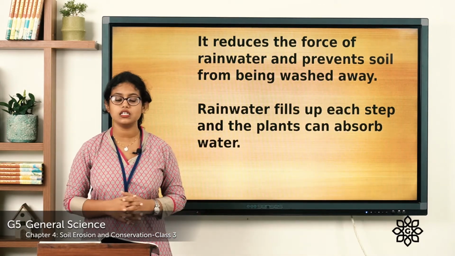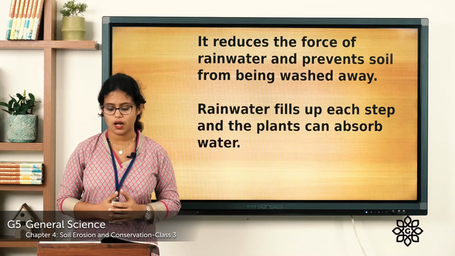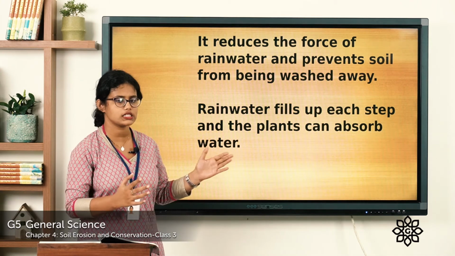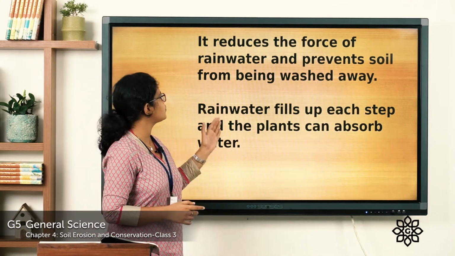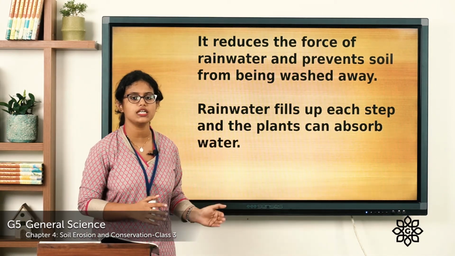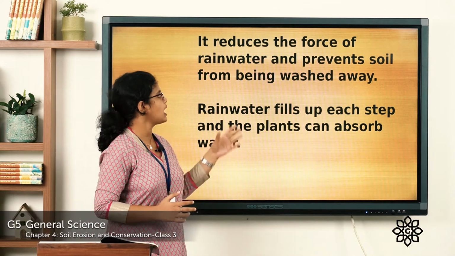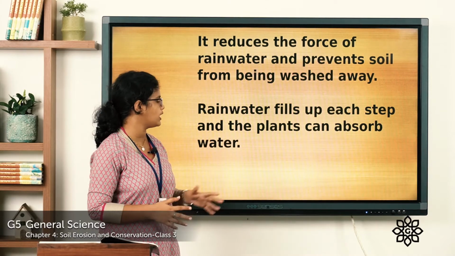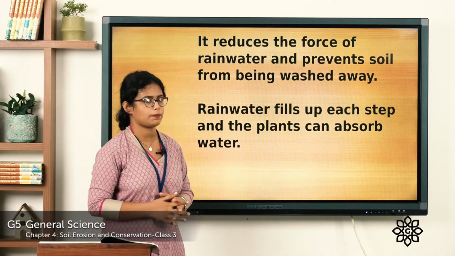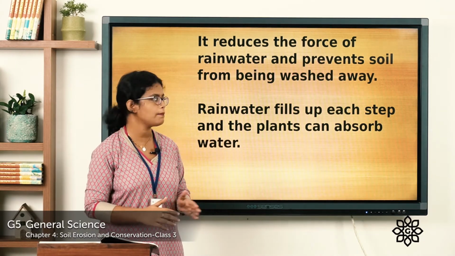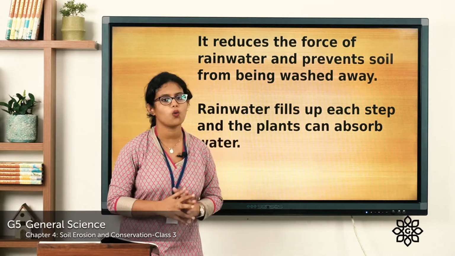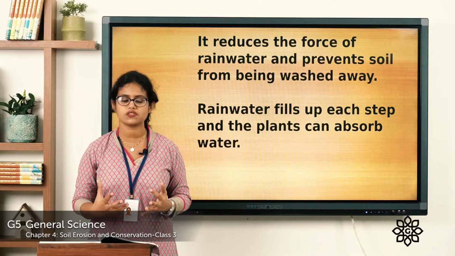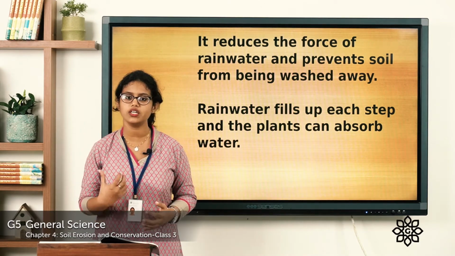Now let's see the advantages of terrace farming. How does terrace farming help in soil conservation? Let's see the answer. It reduces the force of rainwater. It reduces the force of flowing water and prevents the soil from being washed away. What about the second one? Rainwater fills up each step, and plants can absorb water. So, these are two advantages of terrace farming. Terrace farming can help in conserving soil.